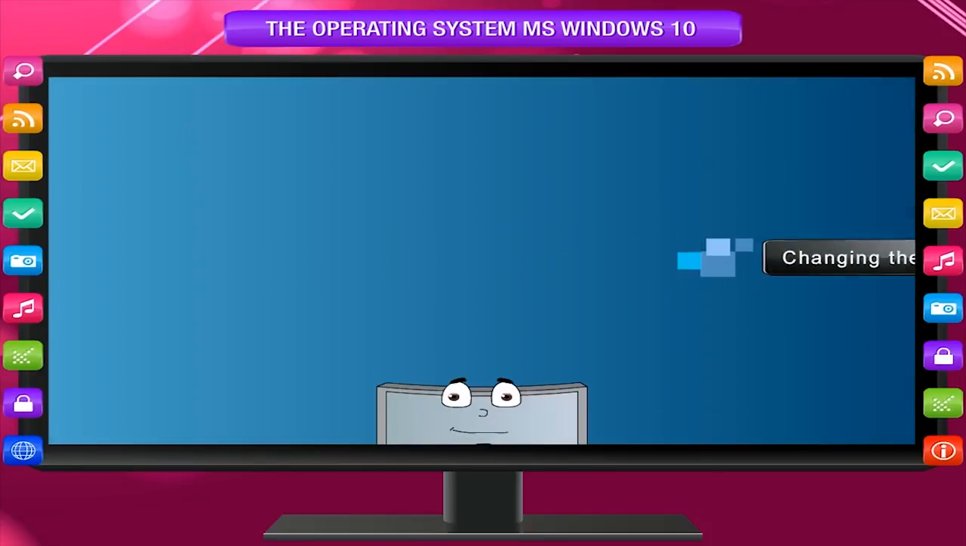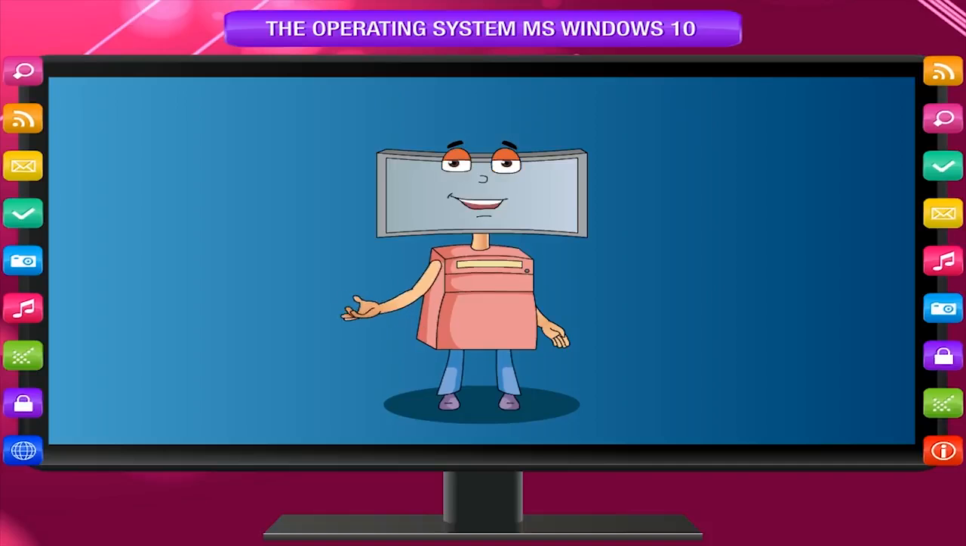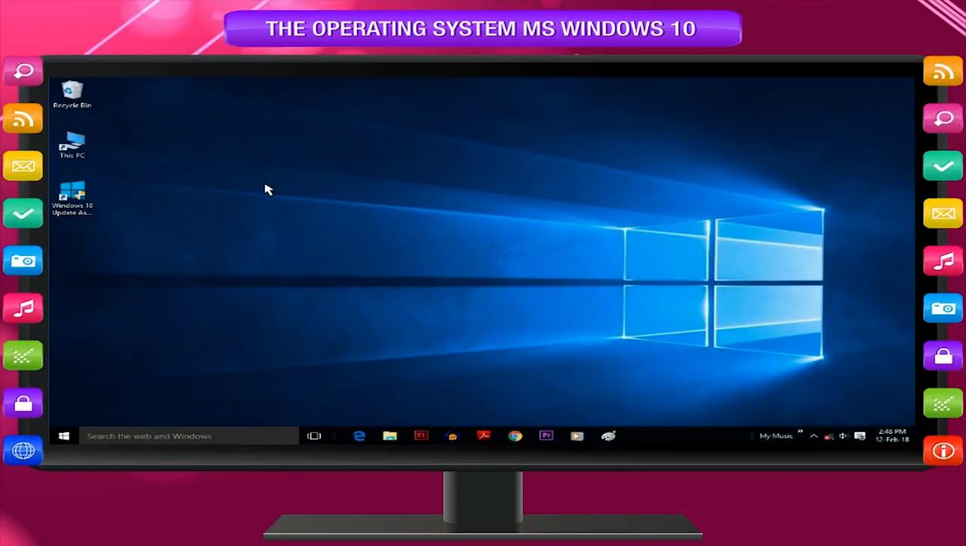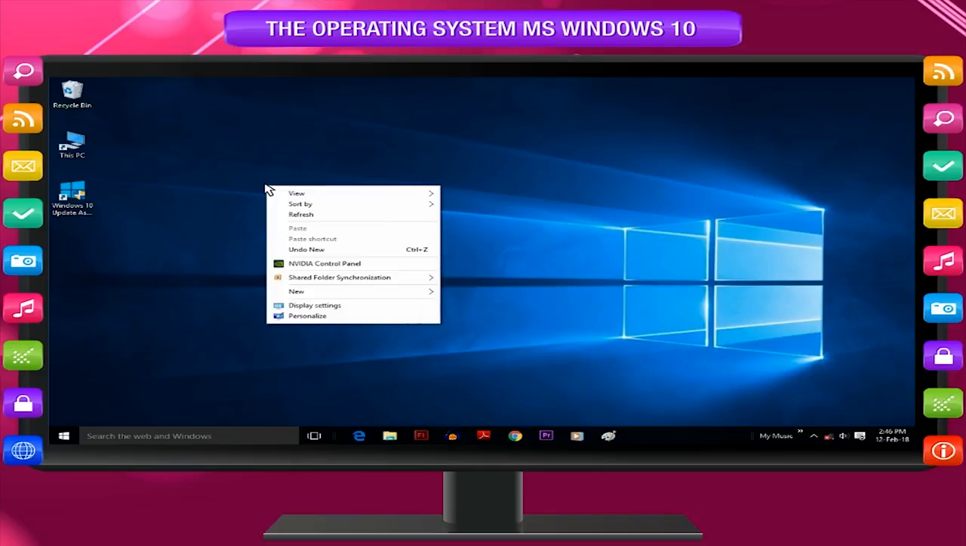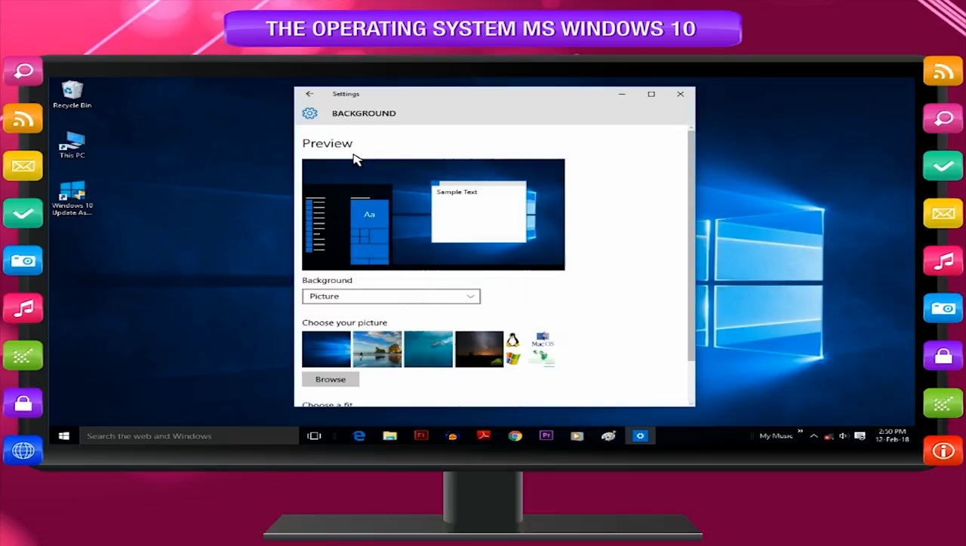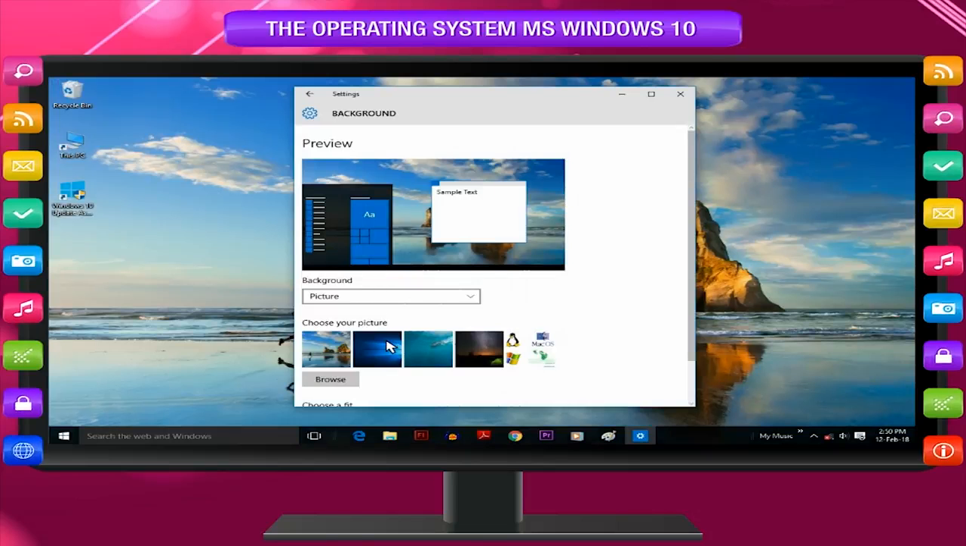Changing the desktop background. The desktop background or wallpaper is a picture, color, or design on the desktop. Do you want to change the look of your desktop? Well, it is easy. Just follow these simple steps. Right-click anywhere on the desktop away from the icons. A pop-up menu will open. Select Personalize. The personalization dialog box will appear. Click on the Background option. Choose your picture and click on it. The desktop background or wallpaper will appear on the monitor. You have done it. The wallpaper is changed as per your choice.